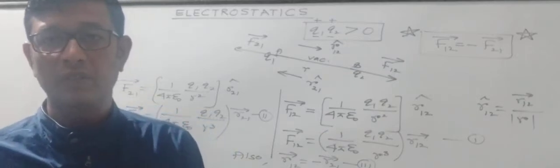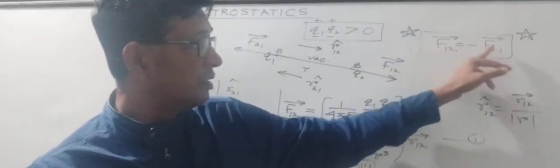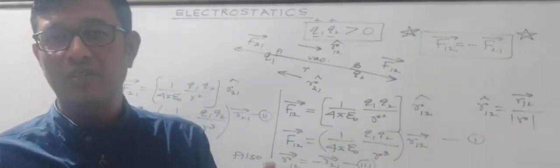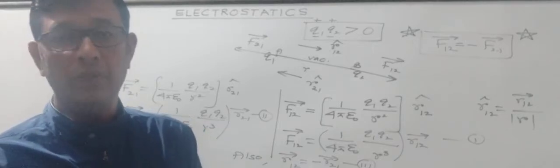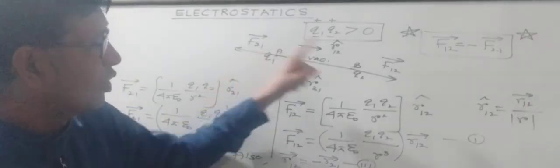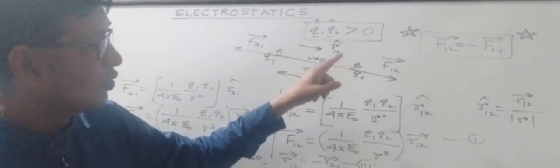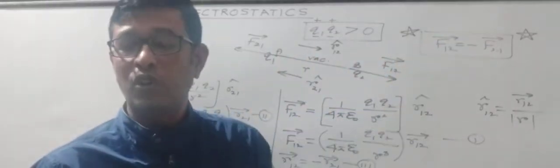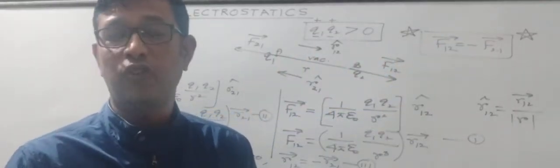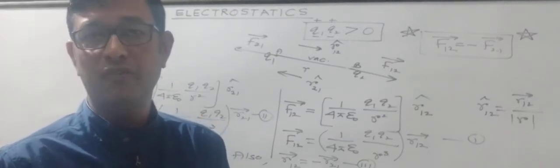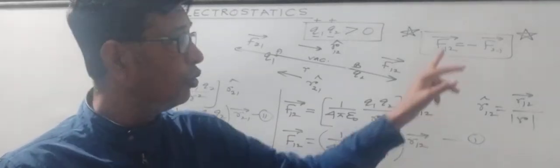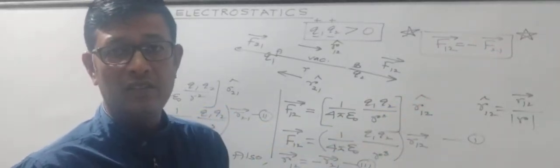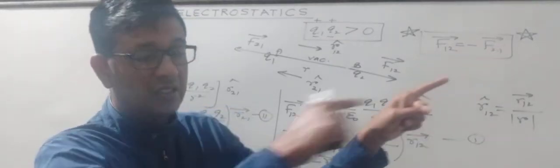So what do you conclude from this? This represents the very fact that Coulomb's forces form an action-reaction pair. Means whatever force is exerted by Q1 on Q2, the same equal and opposite force is exerted by Q2 on Q1. So Coulomb's force always exists in pairs. So they form an action-reaction pair. It means that both the forces are of equal magnitude but oppositely directed. Second, the angle between them is 180 degrees, means a straight line.